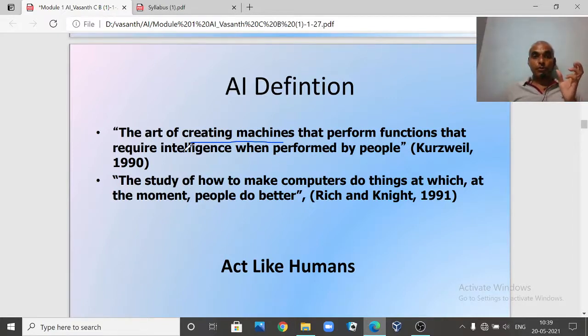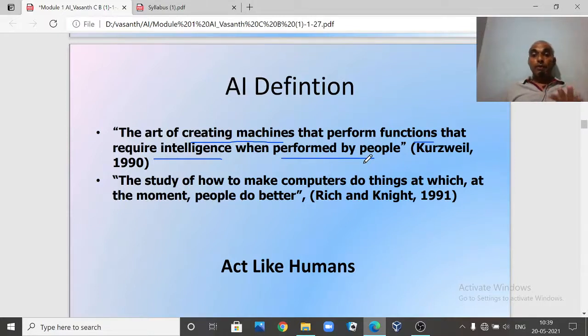This is how we use it here also: the art of creating machines that perform functions that require intelligence when performed by people. So now we want to create machines that perform functions which require intelligence when performed by people.